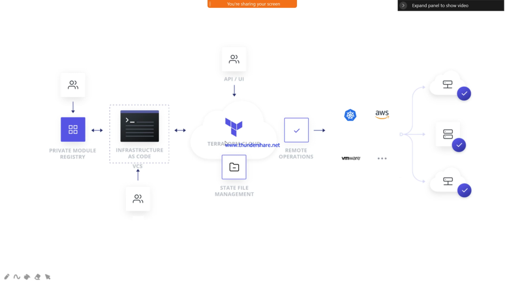Here, whatever code developers implement, we should convert it to infrastructure. That infrastructure should be stored in your Terraform Cloud. In the front end and back end, your applications also communicate with Terraform Cloud, completely remotely, like AWS, Azure, whatever it is. So finally your application should be stored on different types of servers. Like that we can set up.